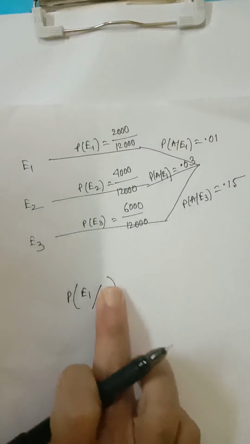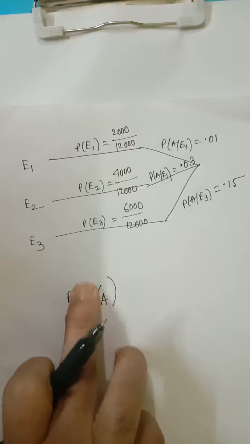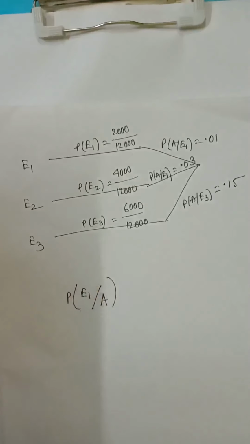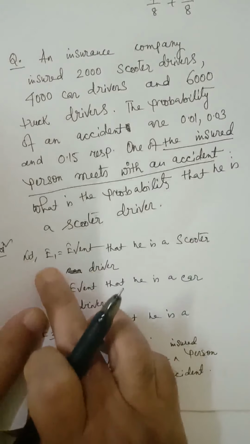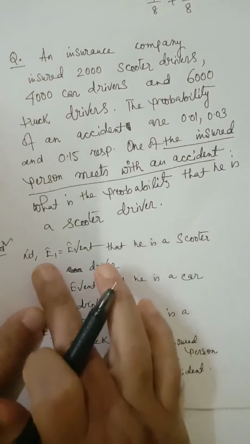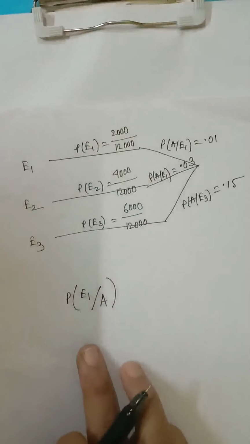An insured person meets with an accident. This has happened. This is all given condition. What is the probability that he is a scooter driver? Scooter driver is that the person is a scooter driver. It is given. We have assumed that E1 is the event that the person is a scooter driver. So you have to find PE1 by A.